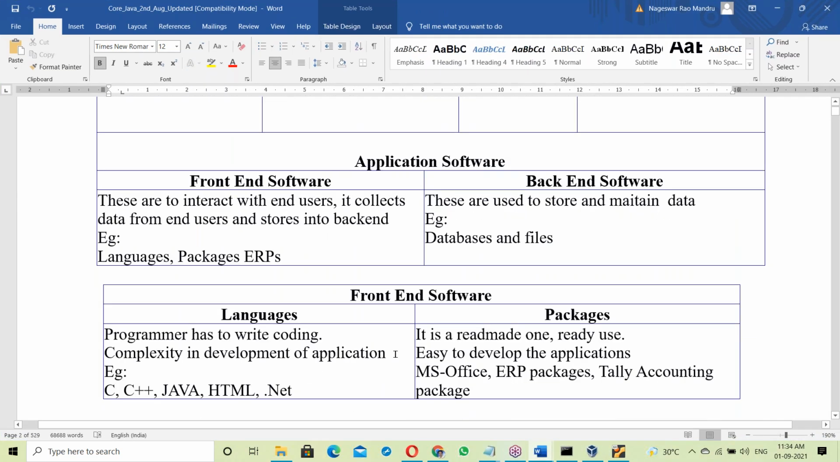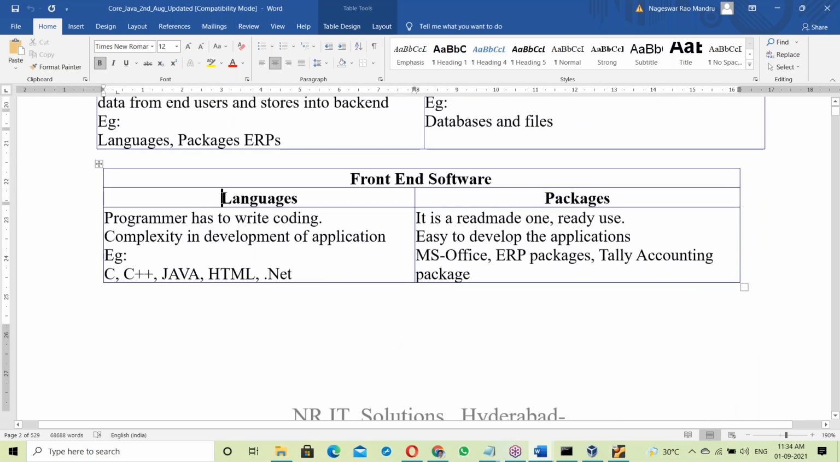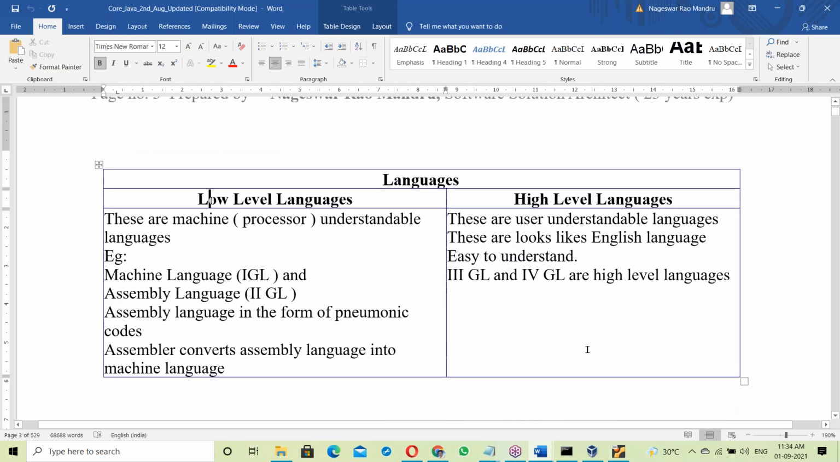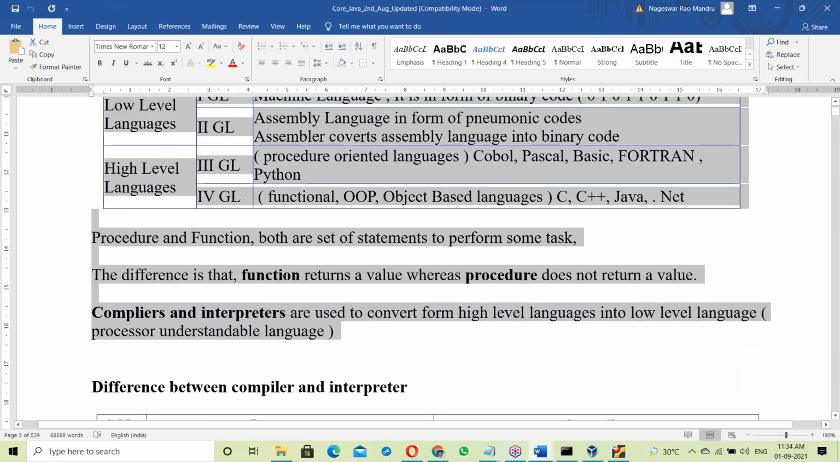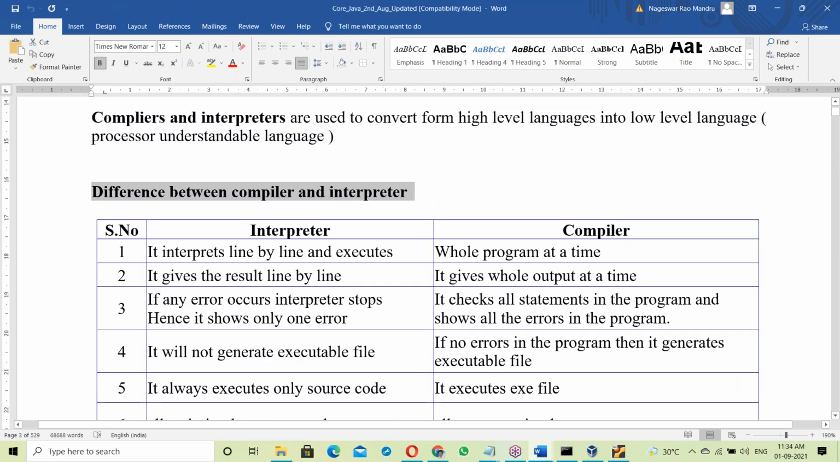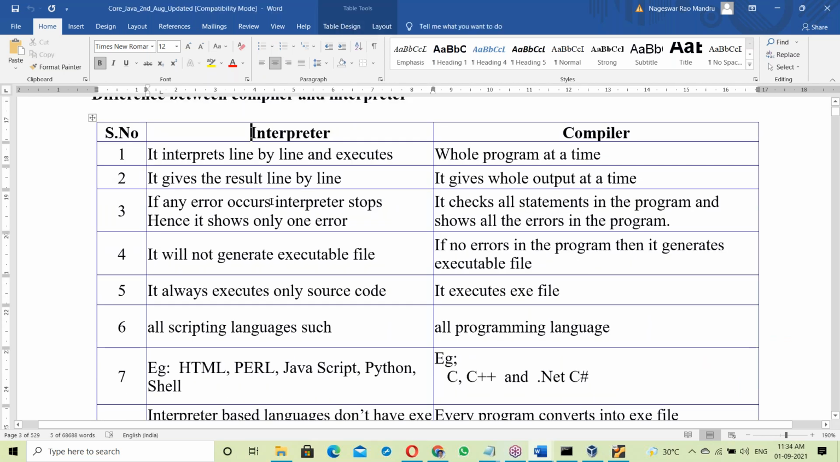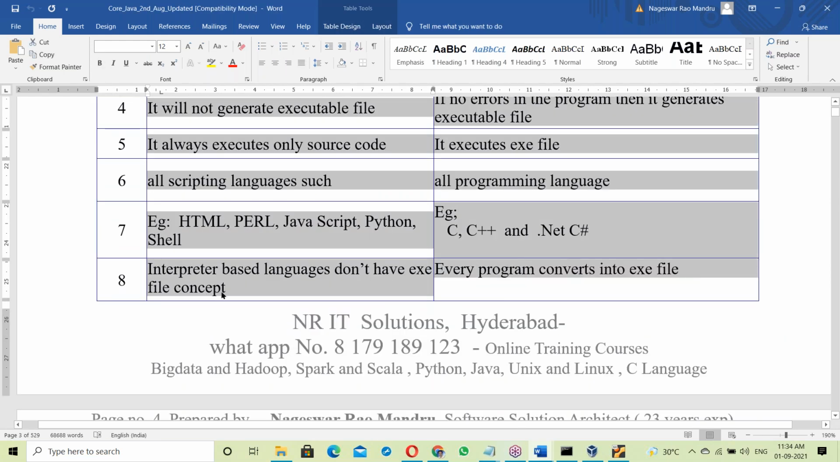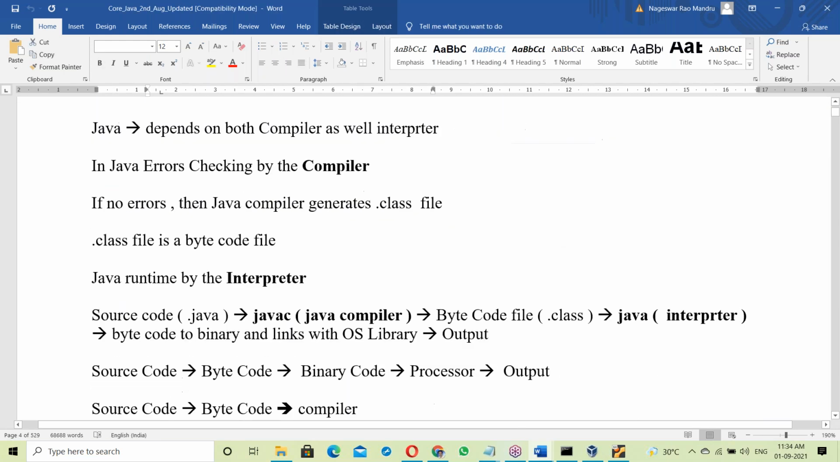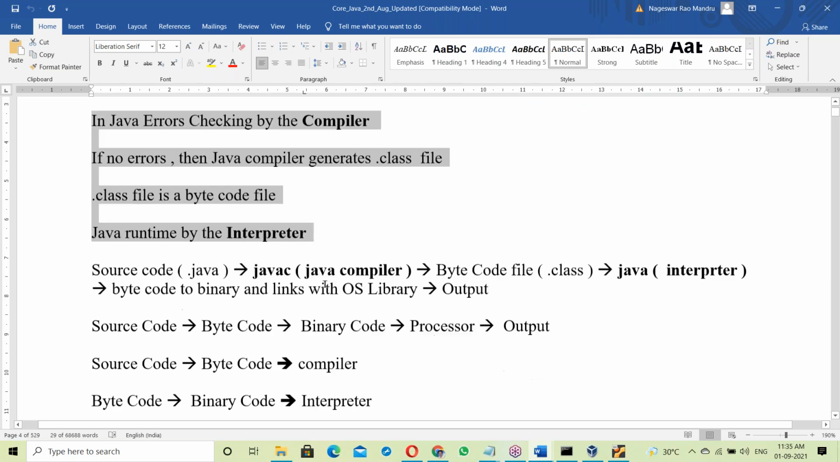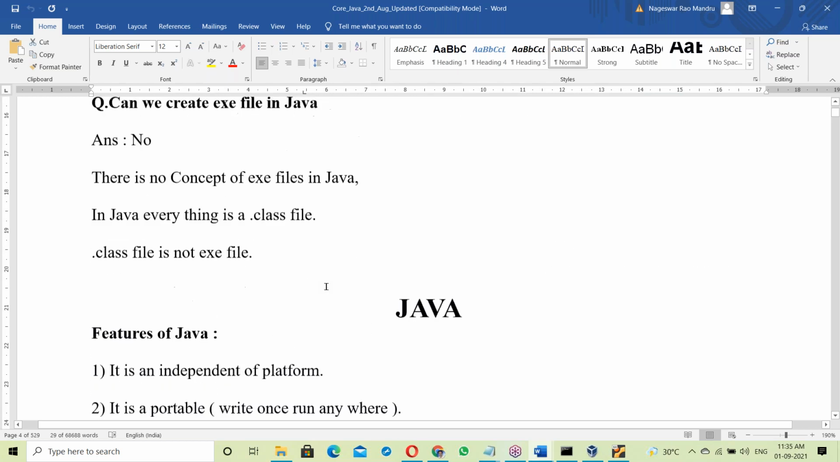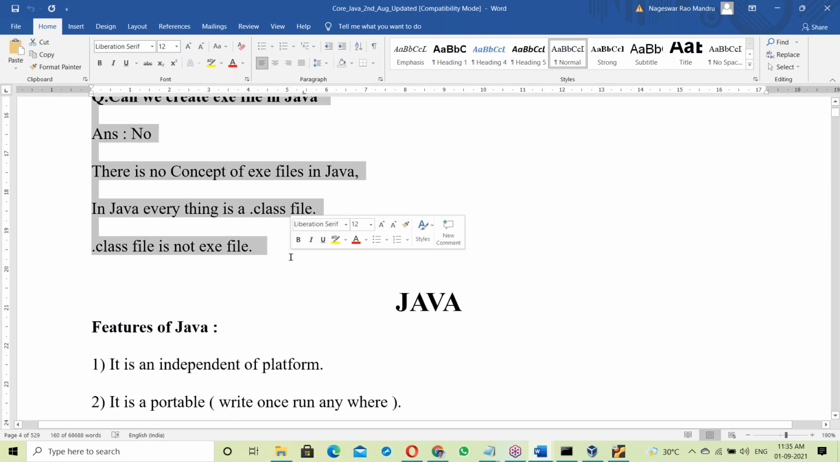The same topic is explained in the document here: languages, low level language, high level language. The generation of languages we'll discuss tomorrow. Today's topic was the difference between compiler and interpreter, all those eight differences. What is Java? Java depends on both the compiler as well as the interpreter. How it depends, that's the topic we'll continue tomorrow.